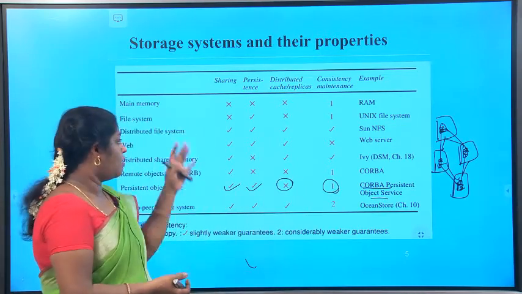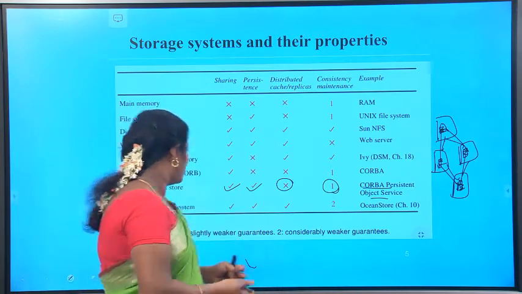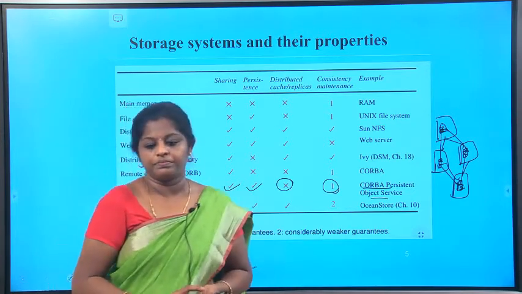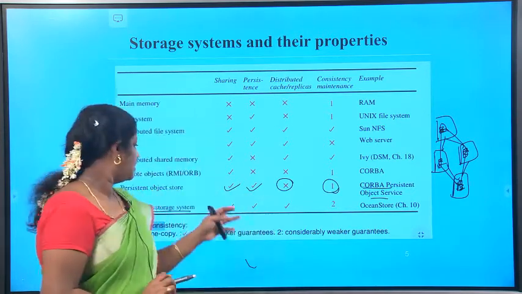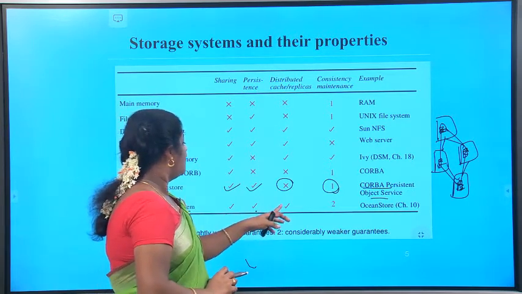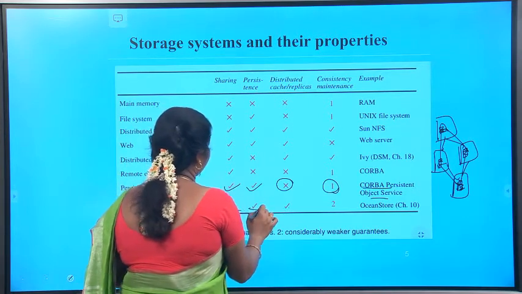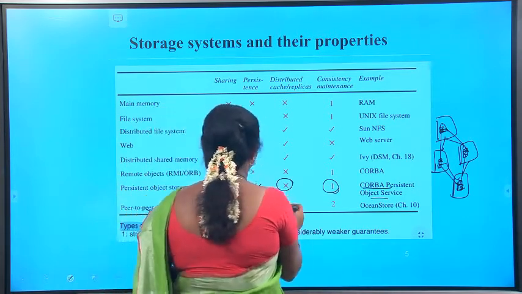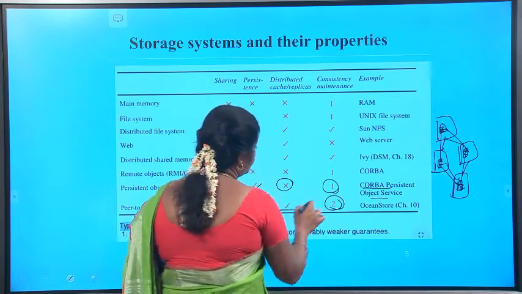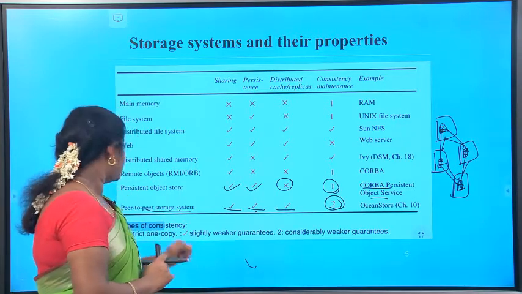Now, while coming to these storage file systems, which is the best one? The last one, the peer-to-peer storage system, is the best one. Why? Because it has sharing of resources and storing of persistent objects. We have persistent data, that is continuous data, we can retrieve it, and we have replicas, and no need to maintain the strict one copy.